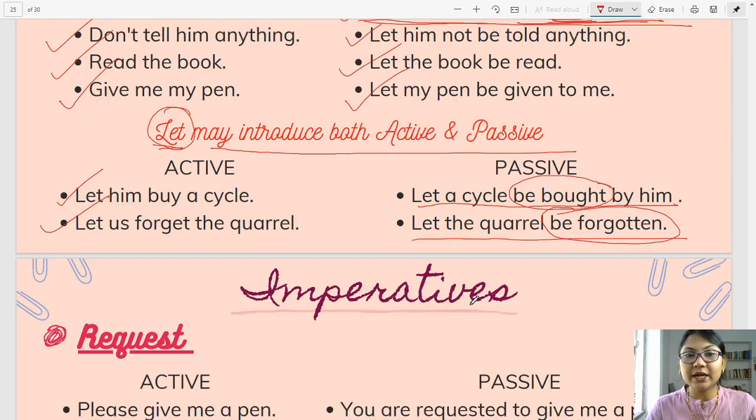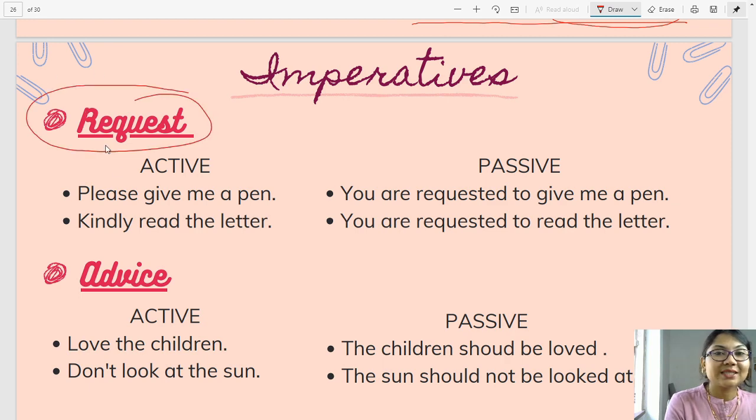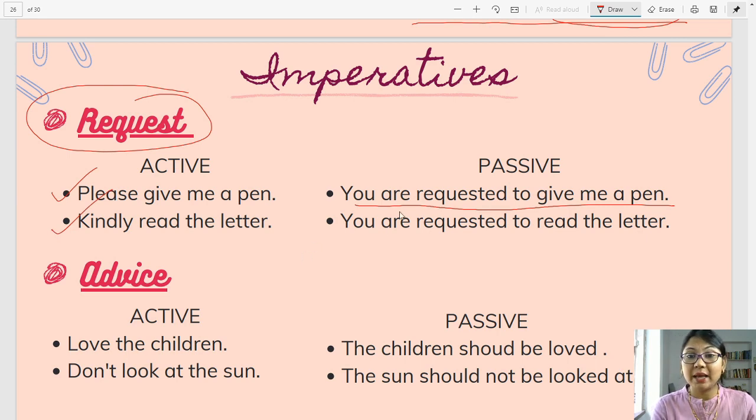So that's it for let. Let's move on to imperatives. Requests. Active: Please give me a pen. In passive, you are requested to give me a pen. Active: Kindly read the letter. Passive: you are requested to read the letter.